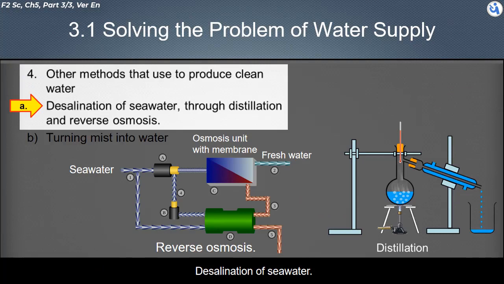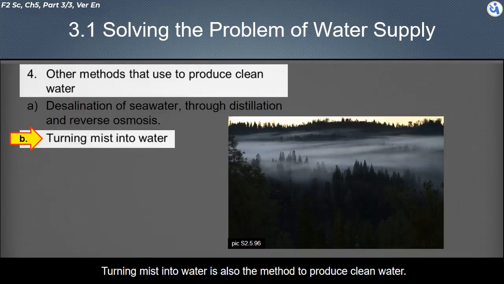The other methods used to produce clean water are as follows. Desalination of seawater, in which seawater flows through distillation and reverse osmosis. Turning mist into water is also a method to produce clean water.